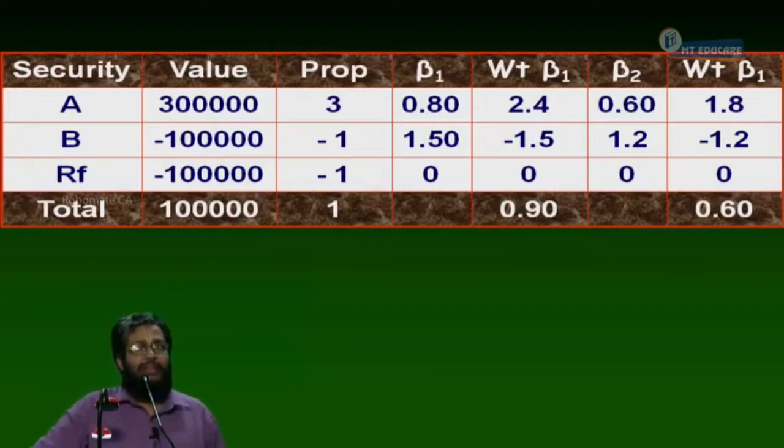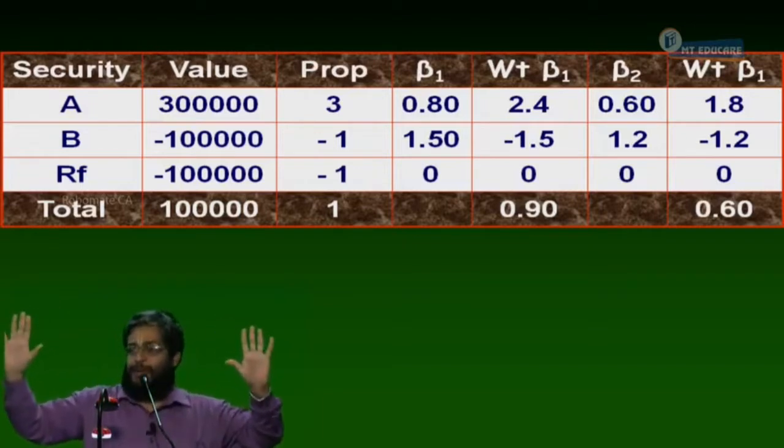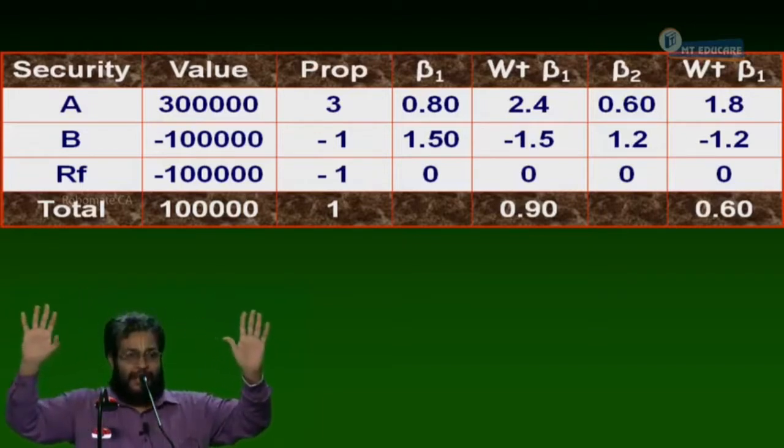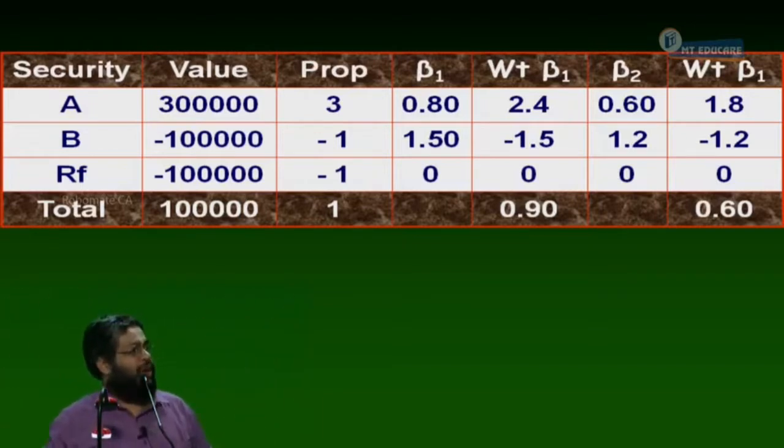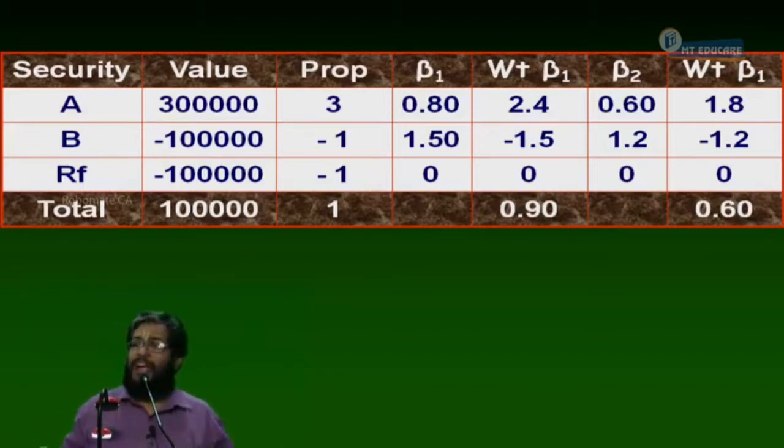Simple. The second portfolio is levered and the first portfolio is unlevered. This is levered beta, that is unlevered beta. Both have the same investment only, the A and B package, in the same proportion. The only thing is, in the first portfolio it is all equity investment. My 1 lakh I invested. Yes or no? In the second case I am going to have a levered investment, because I have borrowed. Yes or no?